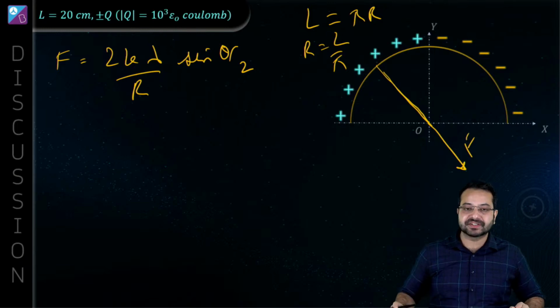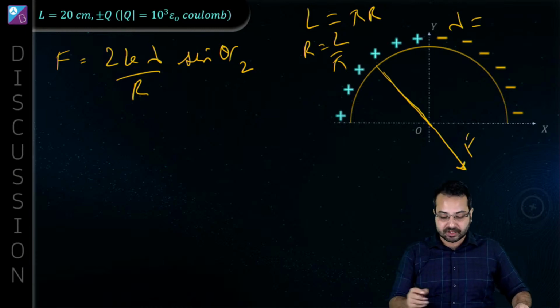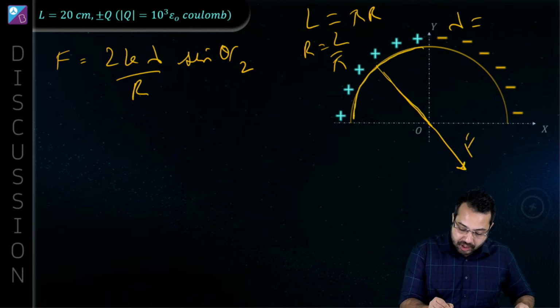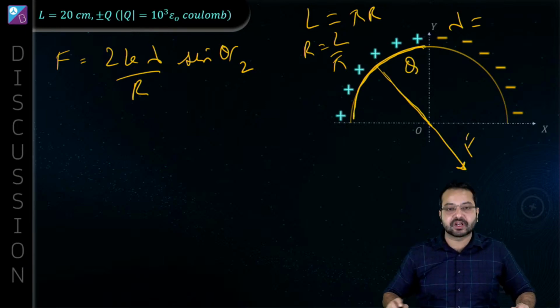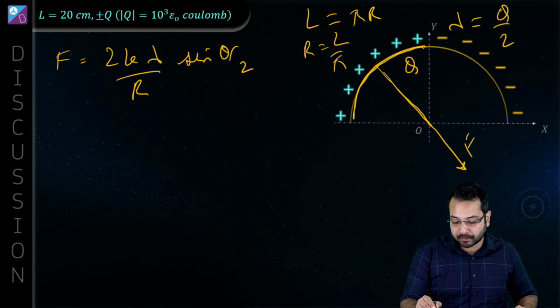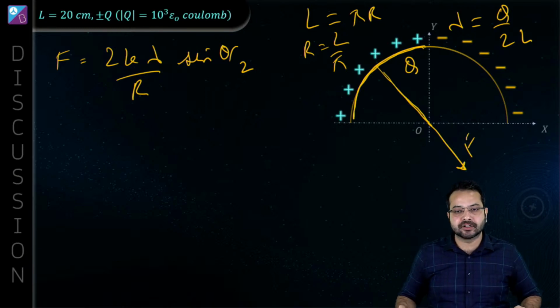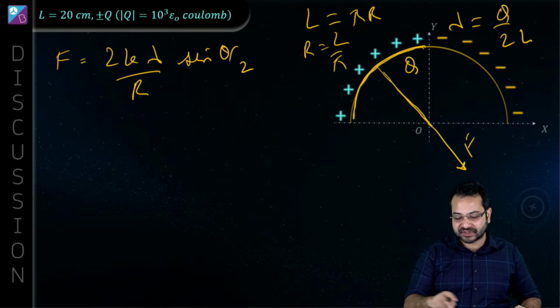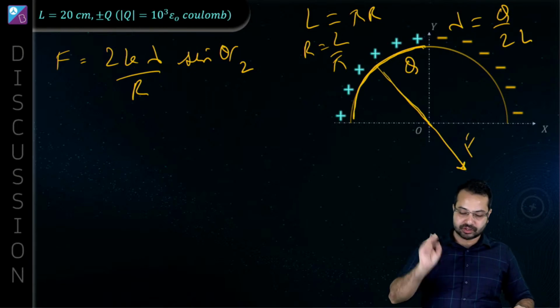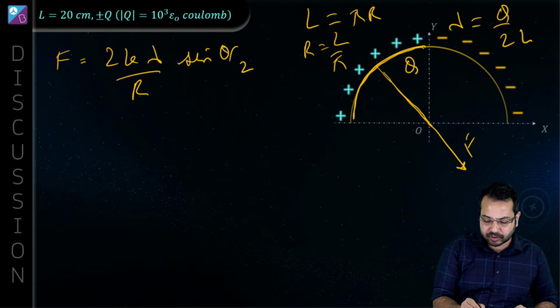What is the next thing we need to find out? We need to find out what is the charge density. So the charge density, which is charge per unit length. So this positive charge over here, how much is the positive charge? The positive charge is Q. And what is the length? The length is half of the total. So the charge per unit length is going to be Q upon 2L. Do you agree? Okay, I hope that is clear. So we don't want to make mistakes there. We want to do the correct substitutions. Okay, so radius is clear and then lambda is clear. Now all we have to do is do the substitution now.